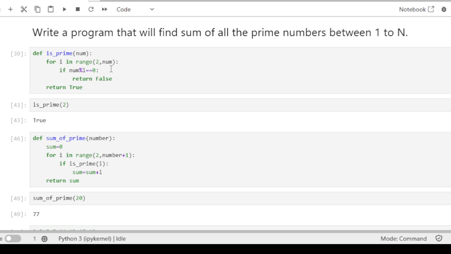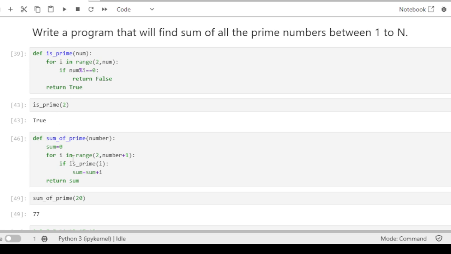It will run from 2 to num. If num modulo i is equal to 0, it means it is divisible by a number between 2 and num, so it is not a prime number and it returns false. If it is not divisible, it returns true, meaning the number is prime. So this is the function to check a prime number.